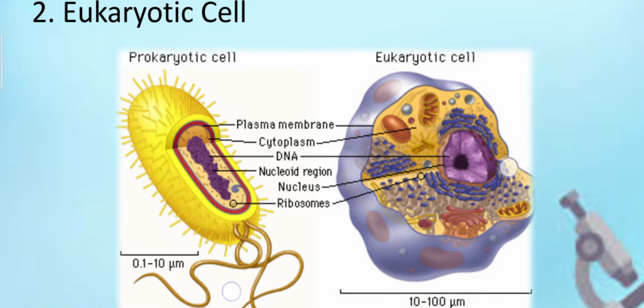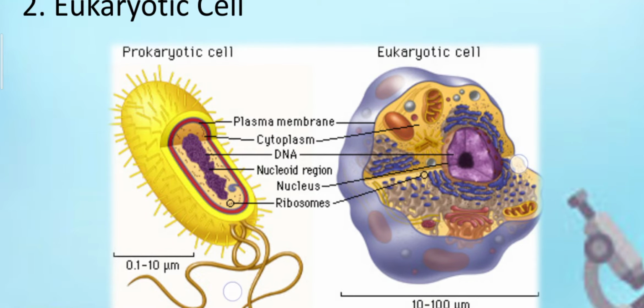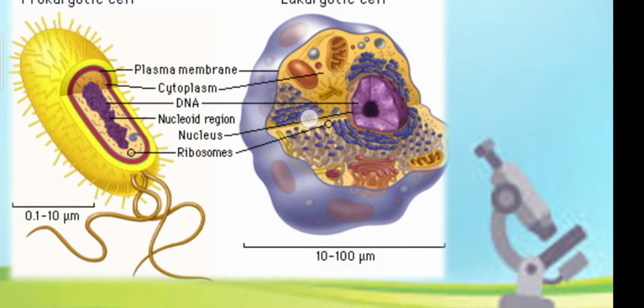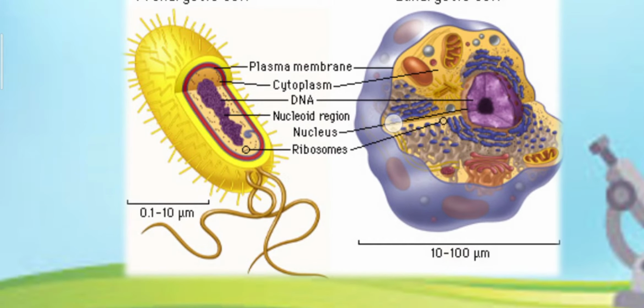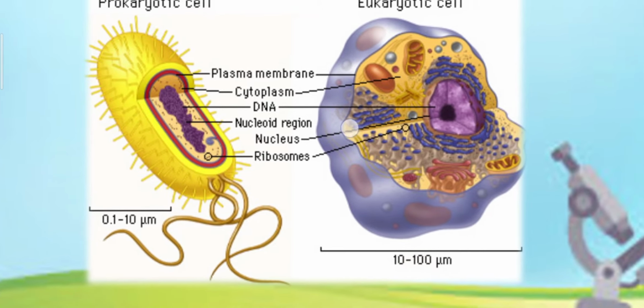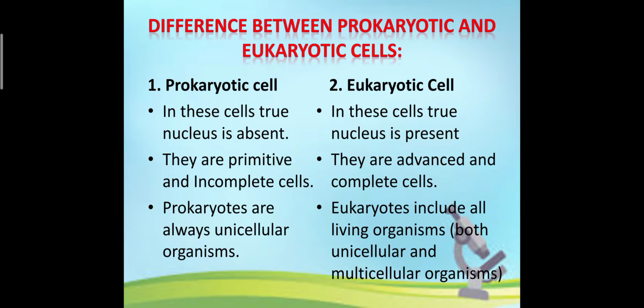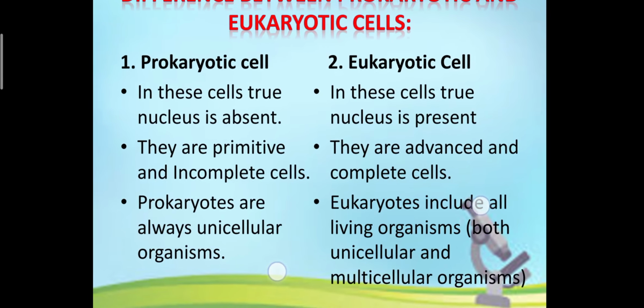The difference between prokaryotic cell and eukaryotic cell comes on the basis of formation of nucleus. That means prokaryotic cells have a nucleoid region but not a well developed nucleus, while eukaryotic cells have a well developed nucleus. The size of the prokaryotic cell is from 0.1 to 10 μm, and for eukaryotic cell it is 10 to 100 μm.